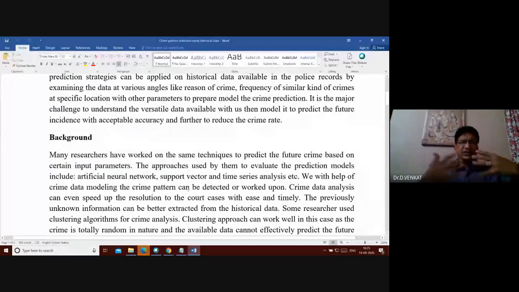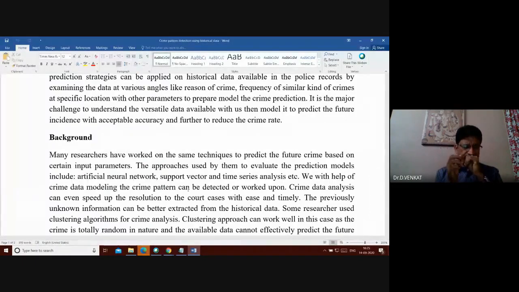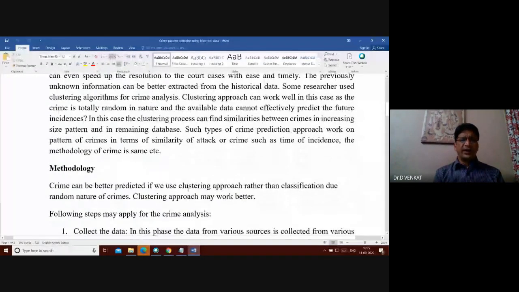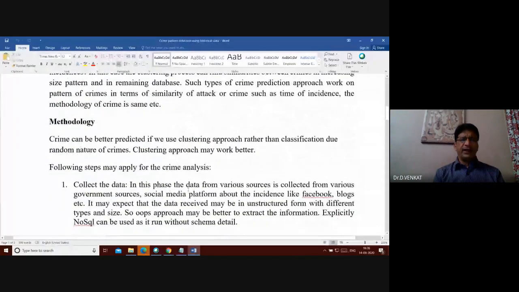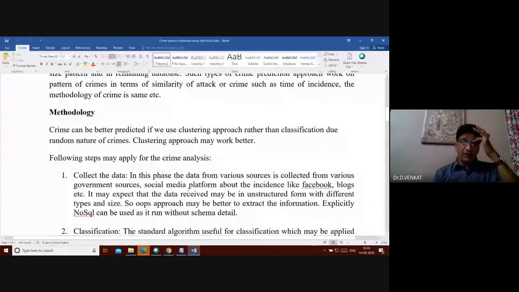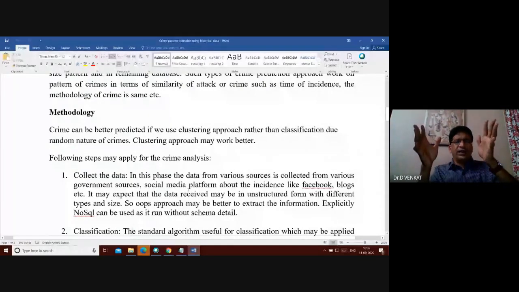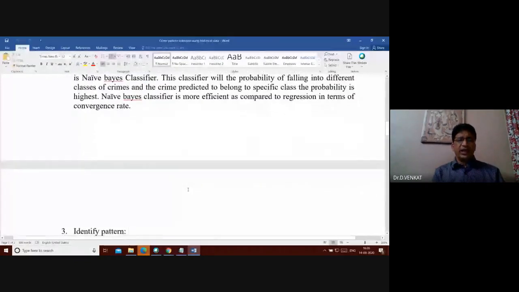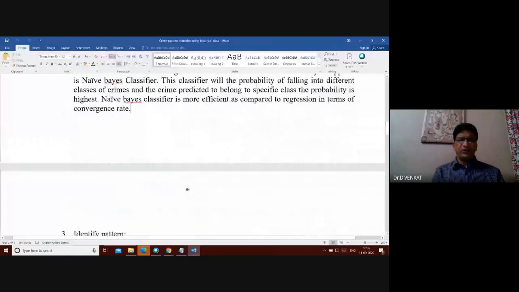Anyway, in the next 3 days you'll be learning some more techniques. We'll be teaching you classification, clustering, and neural network techniques. You can use any of those techniques to solve the problem, right? You want to predict the crime: in this type of locality, what type of crime will be more. How do you classify whether it's a crime or not a crime? Like that, problems will be given to you.